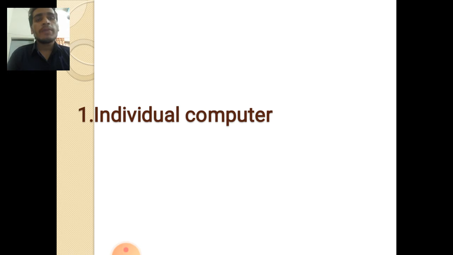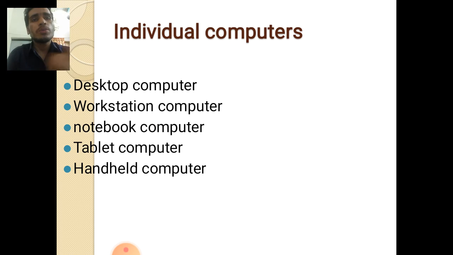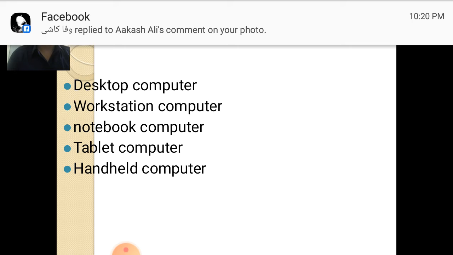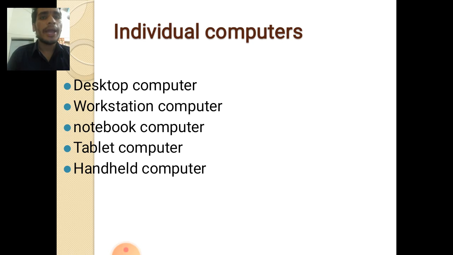We also have other types of individual computers, which I will discuss: desktop computer, workstation computer, notebook computer, tablet computer, handheld computer. These are all individual computers that only one person can use. First of all, I will discuss the desktop computer.